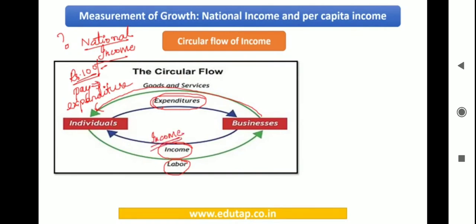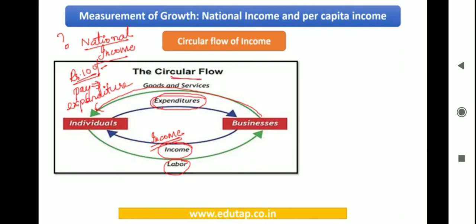Whatever money this unit is paying these individuals, using the same amount of money they are buying the goods produced by this manufacturing unit. So it is a circular flow which is taking place, and money is just changing hands. First the manufacturing units pay laborers, then using the same money they buy the goods and services manufactured by the unit, and again the same cycle continues. That is why the name is circular flow.